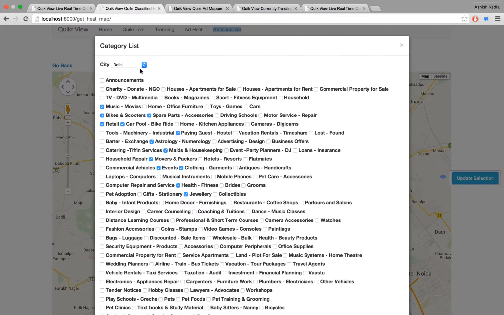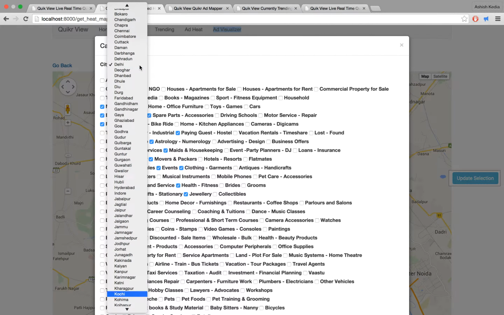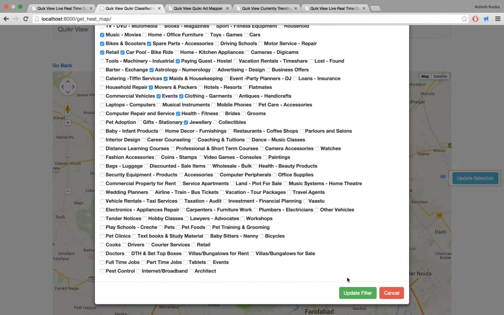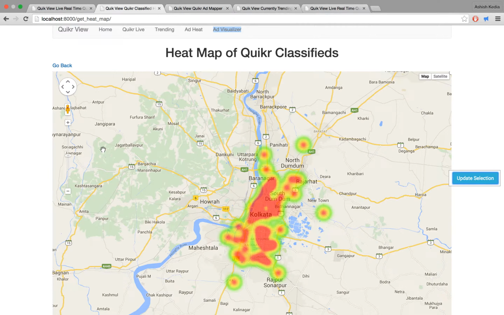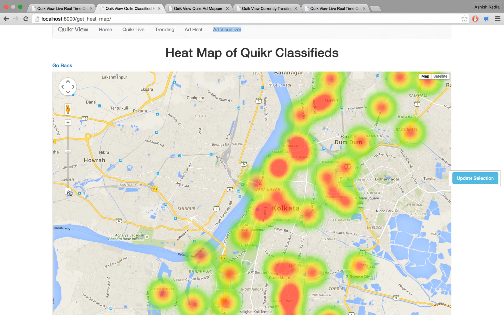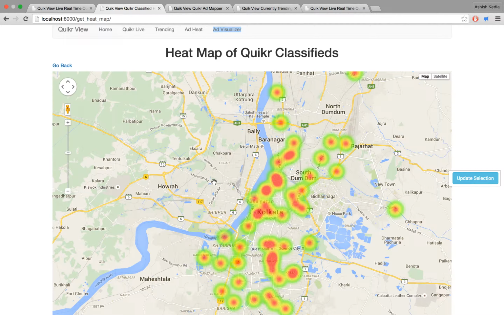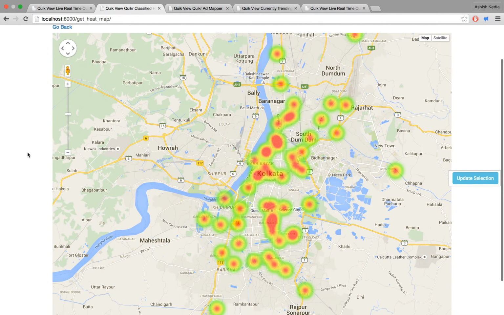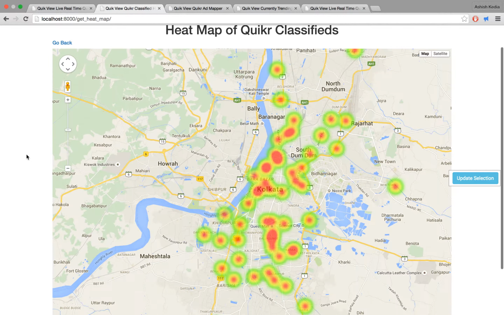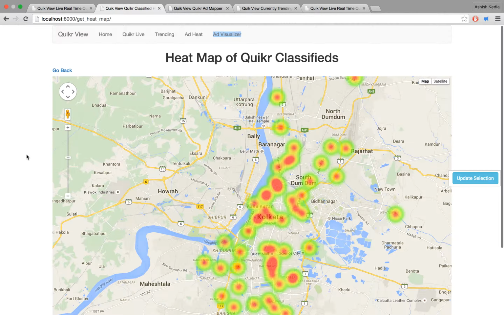We will update this and demonstrate it for a different city, so that you can get a better picture of how this works. This is the heat map for Kolkata, and you can see that ads are more scattered here than in Delhi. This uses the ads by category API provided by the Quicker API.